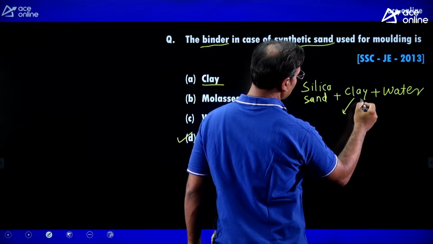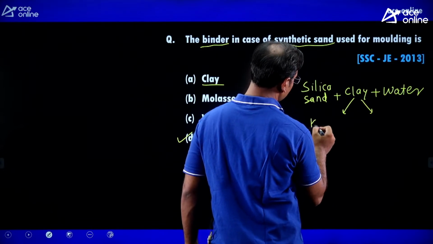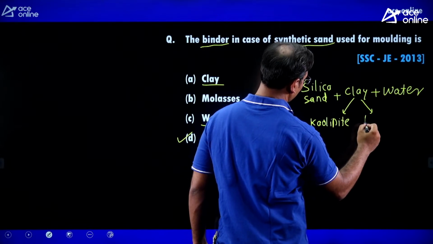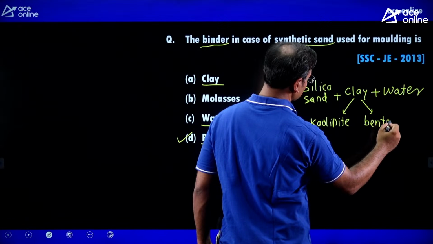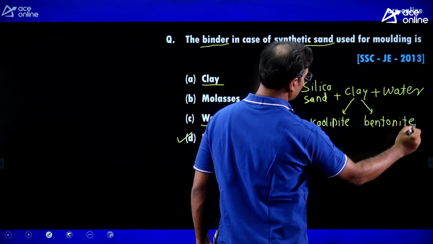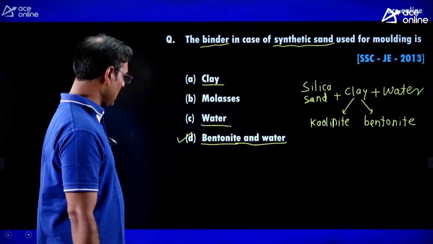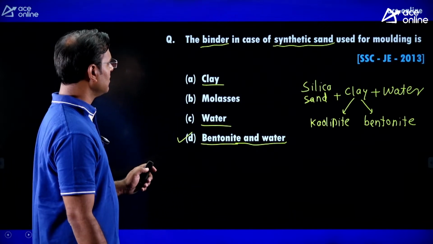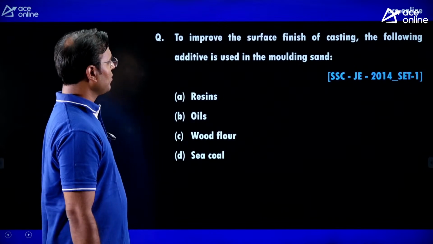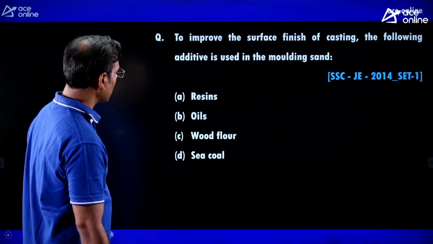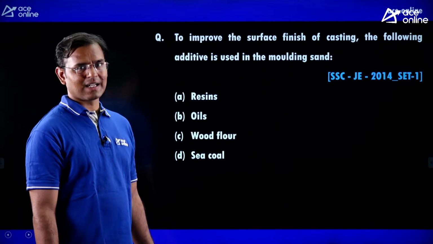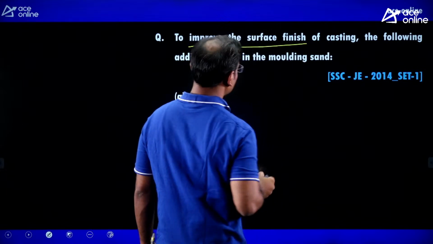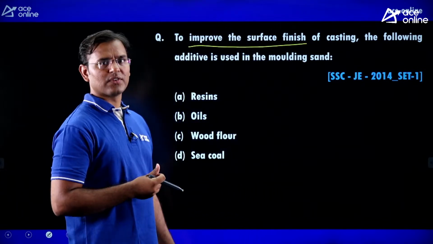There are two types of clay, guys. One clay is kaolinite and one is bentonite. Out of those, bentonite is most commonly used, and water also we are using as a binder. To improve the surface finish of casting, the following additive is used in the molding sand.